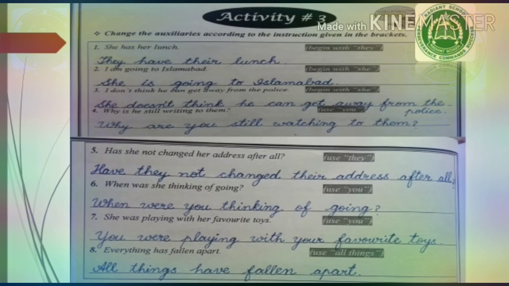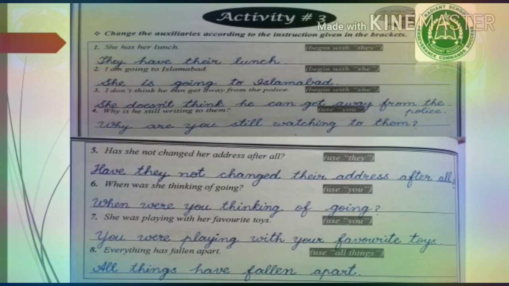Number 2, I am going to Islamabad. What you have to do? Begin with she. Now instead of I, the subject will change into she. She is going to Islamabad. Instead of am, the verb should agree with the subject. Here am is agreeing with I. With I, it is am. I is or I are will be wrong. Similarly, when we'll transform the sentence, she am going is wrong. We have to change the verb according to the subject. She is going to Islamabad.